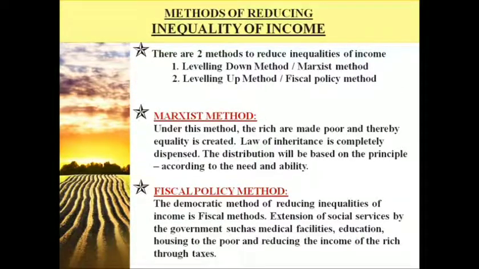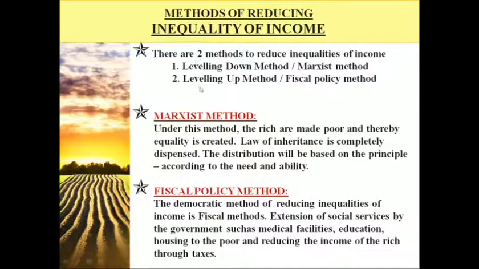So how could we actually reduce inequality of income? There are 2 methods, the leveling down method and the leveling up method. Under the leveling down method, we use the Marxist method, wherein we are going to actually make the rich poor, okay, in order to have equality. So it's like getting the money from the rich people and distributing it among the poor based on the principle of need and ability.